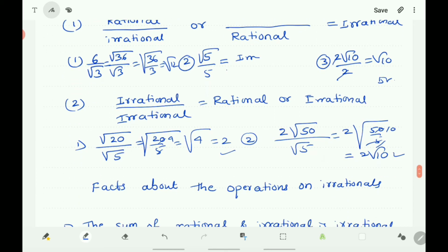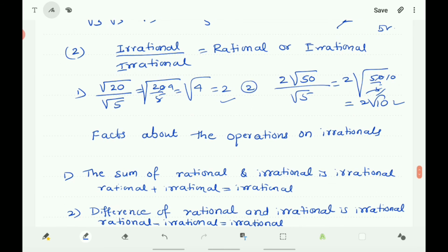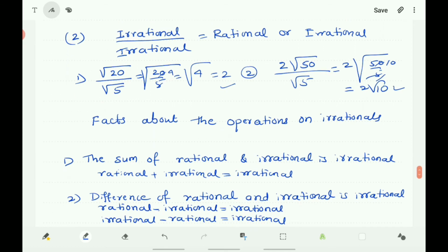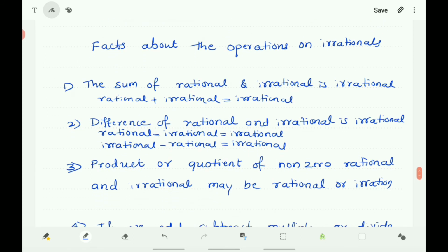Therefore, the facts about the operations on irrational numbers are as follows. The sum of rational and irrational is irrational only. Difference of rational and irrational is also irrational only. As with the sum, the difference is also irrational. Next, product or quotient: you know that the product or quotient of non-zero rational and irrational may be rational or irrational.